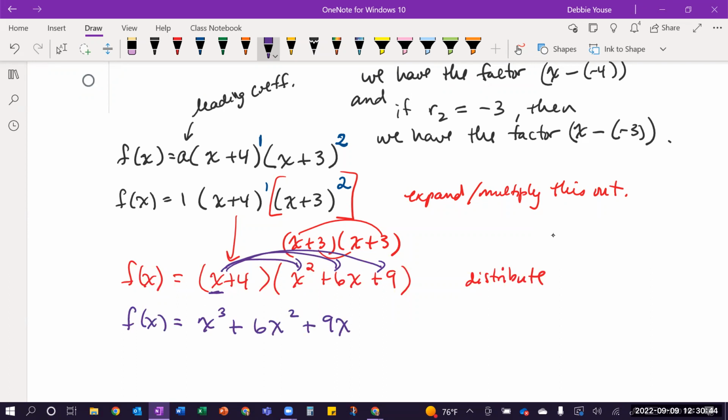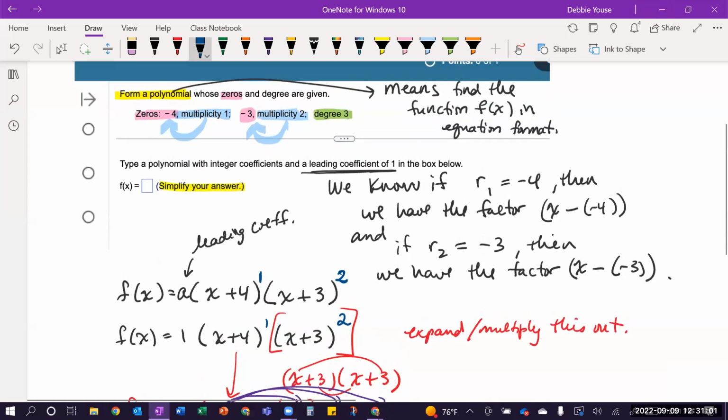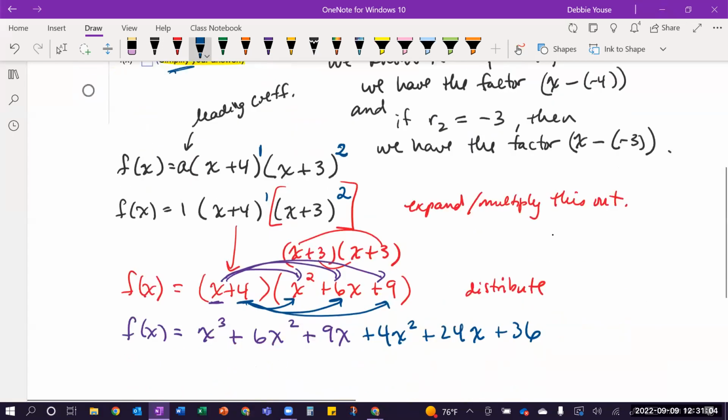Then I'm also going to focus on the 4 getting multiplied to all 3 of those in the trinomial, adding on to those terms, and I get plus 4x squared plus 24x plus 36. So now I've distributed it, but again, because it says simplify, I need to collect like terms.